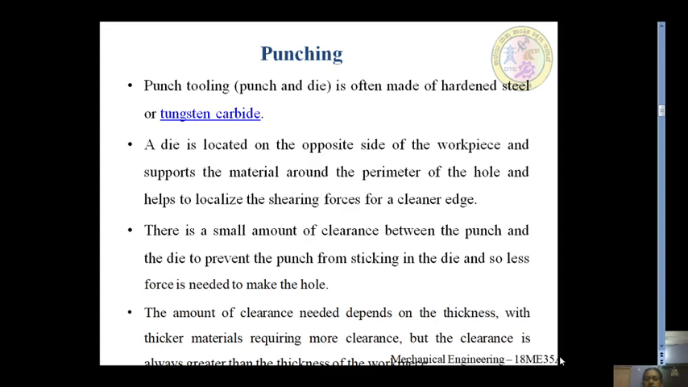So when the punch moves, this material occupies the die, that is the perimeter of the hole, and localized shearing forces are responsible for cutting the edges of that. There is a small amount of clearance between the punch and the die to prevent the punch from sticking in the die, and so less force is needed to make the hole.